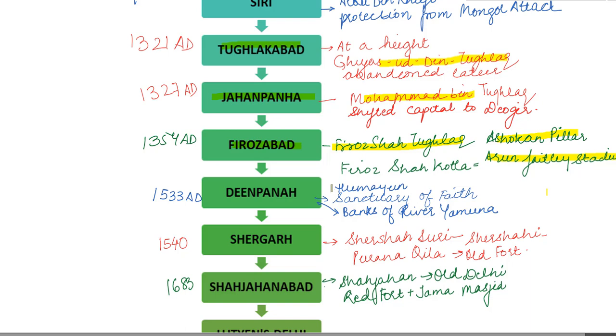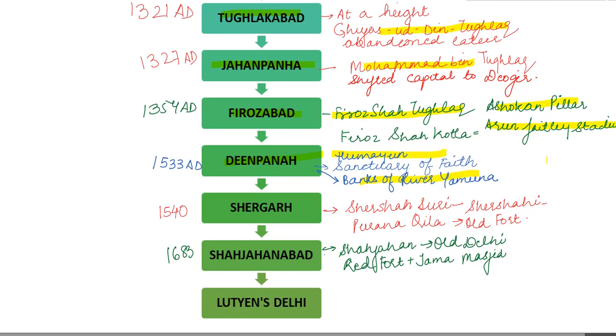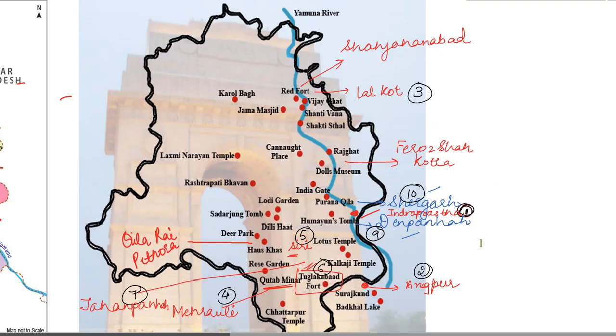Kotla. And then we see Humayun built Deenpanah, which was built on the banks of river Yamuna, literally called Sanctuary of Faith. Then comes Shergarh by Sher Shah Suri. It also houses the Purana Kila, the old fort. Then Shahjahanabad by Shah Jahan. It also houses the Red Fort and the Jama Masjid. Now let us quickly also map all these locations.